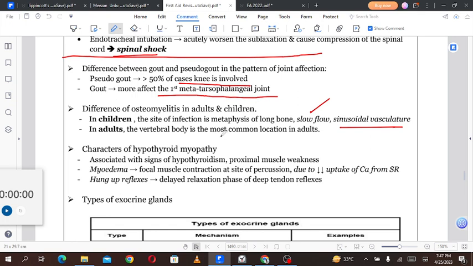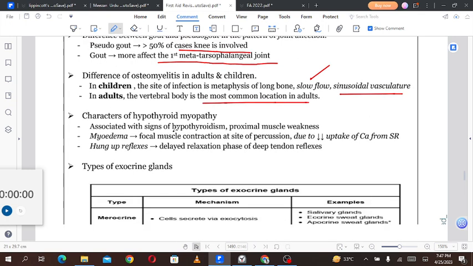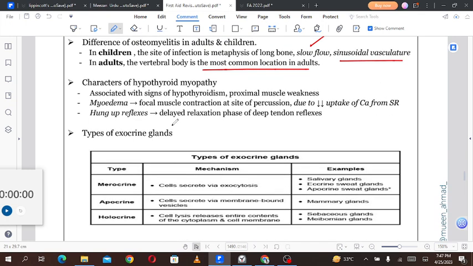In adults, the vertebral body is the most common location. Characteristics of hypothyroid myopathy associated with hypothyroidism: proximal muscle weakness, myoedema, focal muscle contraction at the site of percussion due to decreased uptake of calcium by the sarcoplasmic reticulum, and hung-up reflexes, a delayed relaxation phase of the deep tendon reflexes.